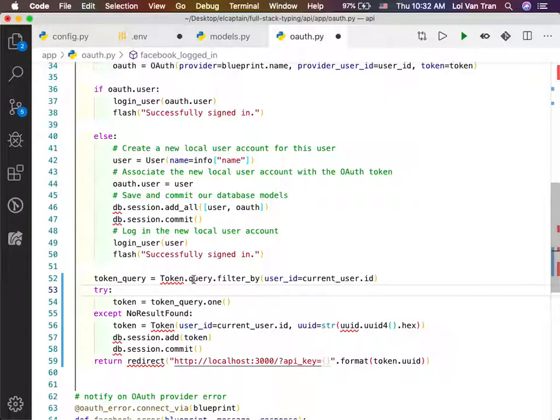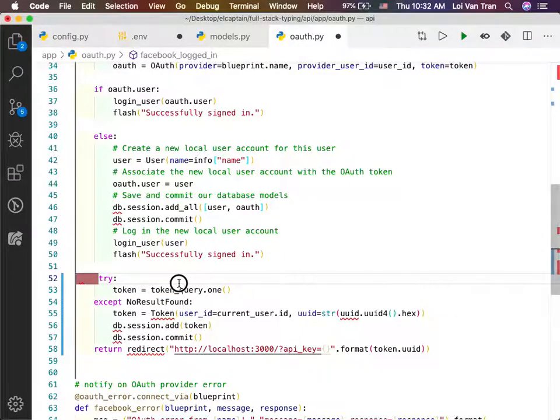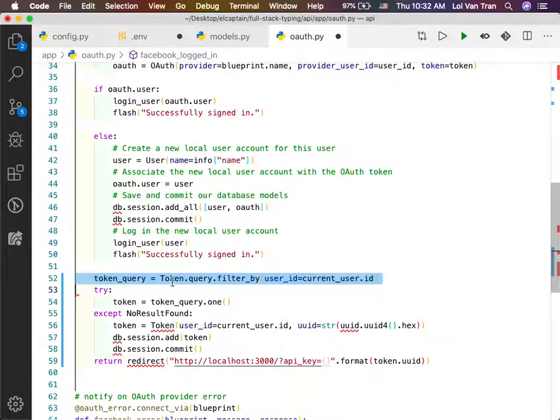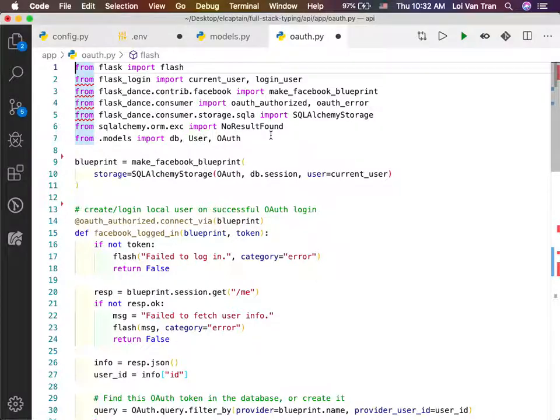Okay, so right now you can see that as soon as we copy and pasted this code over, we're getting some warnings, and we can solve these warnings. The first warning is saying that a token is undefined. So we can import this from our models.